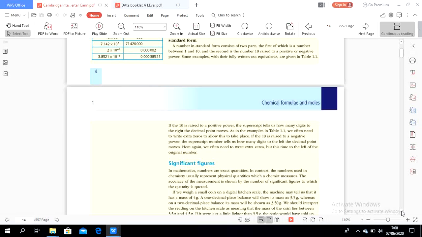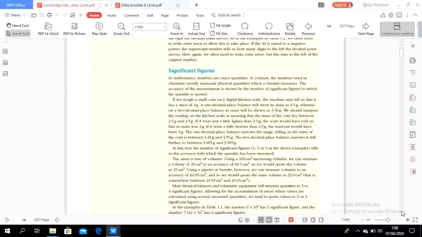Next, significant figures. In mathematics, numbers are exact quantities. In contrast, the numbers used in chemistry usually represent physical quantities, which a chemist measures. The accuracy of the measurement is shown by the number of significant figures to which the quantity is quoted. If we weigh a small coin on a digital kitchen scale, the machine may tell us that it has a mass of 4 grams. A 1 decimal place balance will show its mass as 3.5, whereas a 2 decimal place balance shows 3.50.